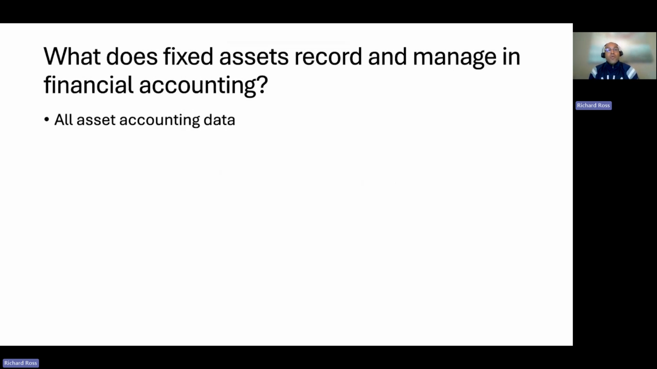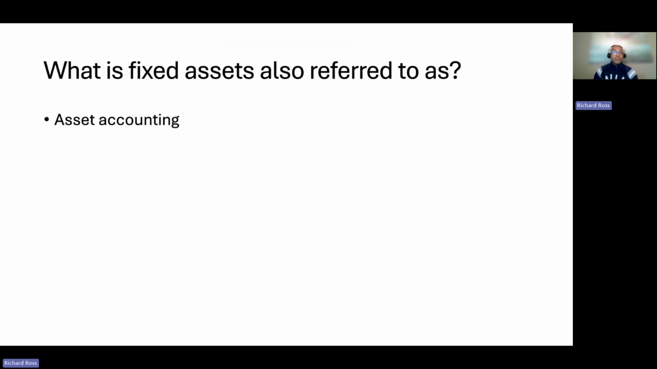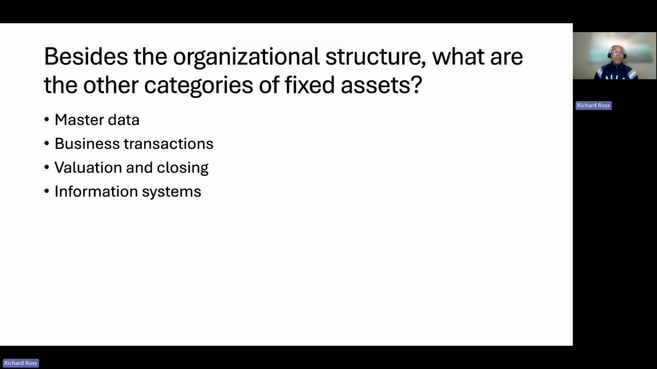Let's go. What does fixed assets record and manage in financial accounting? All asset accounting data. What is the whole life cycle of fixed assets? Acquisition to retirement. What is fixed assets also referred to as? Asset accounting. What organizational structure categories need to be configured for fixed assets? Chart of depreciation, depreciation areas, and asset classes.